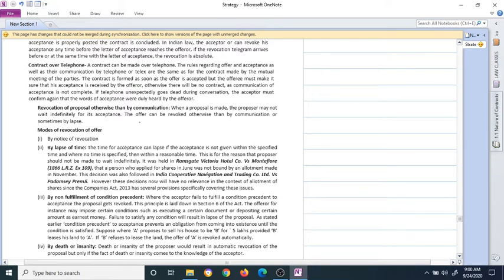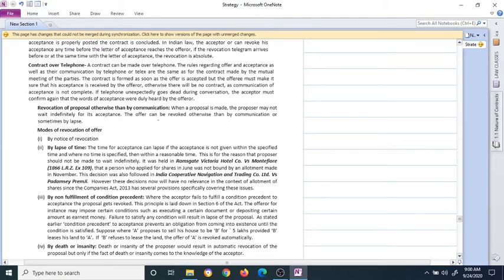Okay. Revocation of proposal otherwise than by communication. Usually what we saw was revocation by communication, right? I mean, sending the letter of revocation or whatever. But there are a few cases where revocation may happen even without communication. When a proposal is made, the proposer may not wait indefinitely. As I said, there should be some time limit or something like that. They can't wait forever.